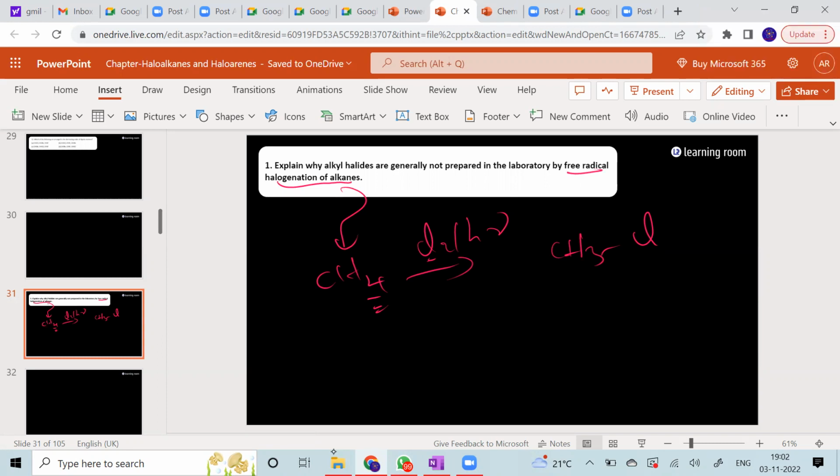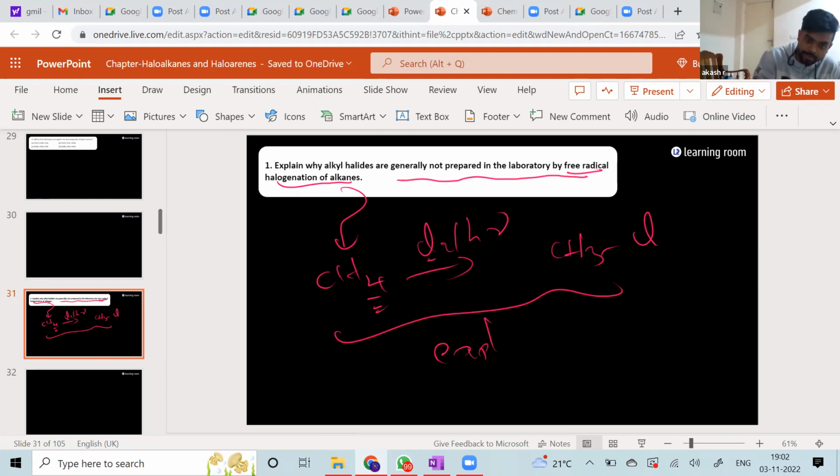Sir, this reaction will continue and chloroform will be formed. Yeah, chloroform, CCl4, carbon tetrachloride can also be formed. Absolutely, yes. So isn't that the answer? No. Explain why alkyl halides are not prepared by this reaction is a very different thing, because this is explosive. This is a very violent reaction.